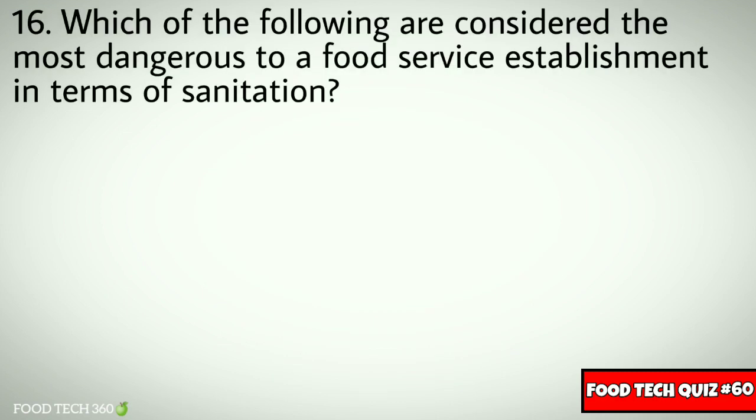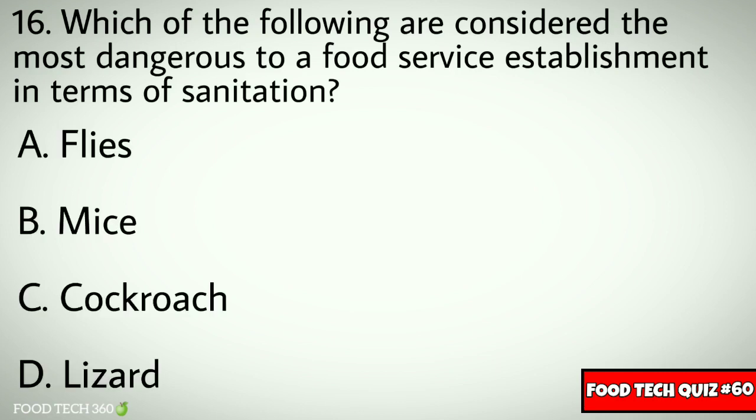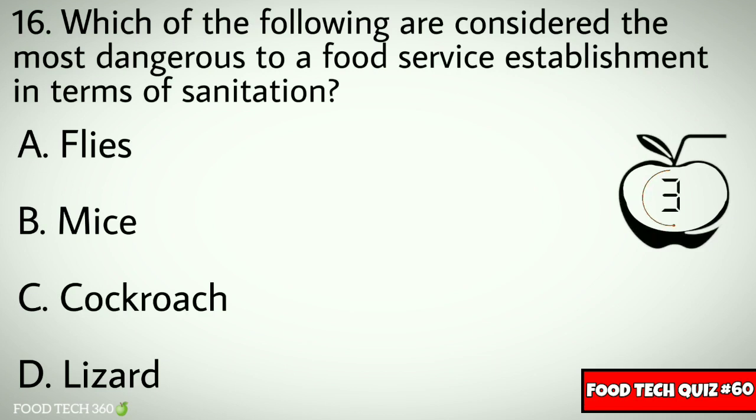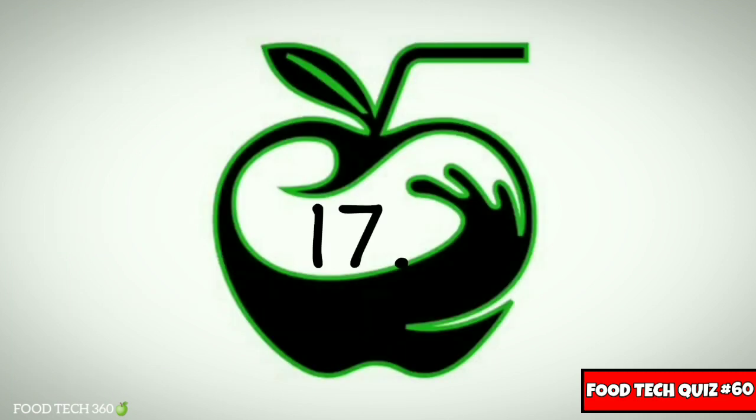Question number 16. Which of the following are considered the most dangerous to a food service establishment in terms of sanitation? Options: A. Flies, B. Mice, C. Cockroach, D. Lizard. Correct answer: B. Mice.